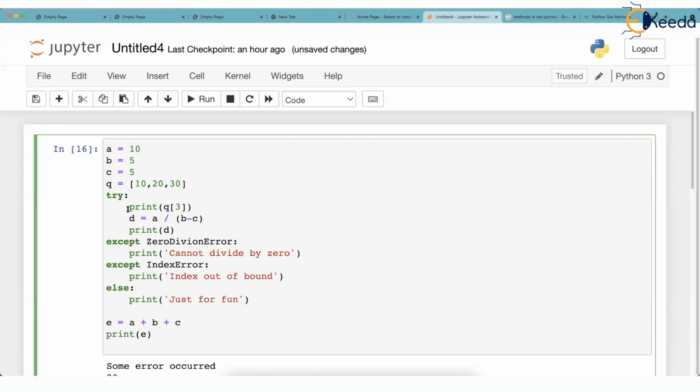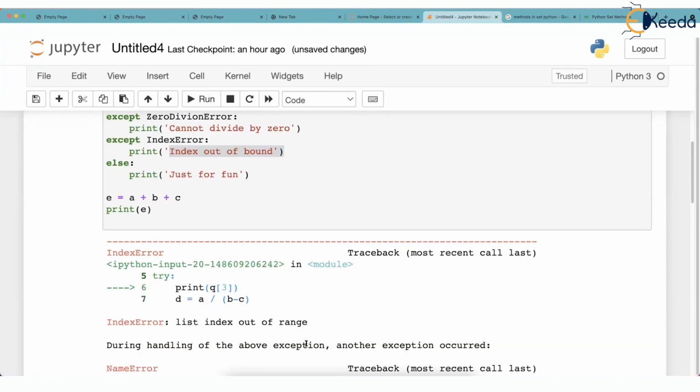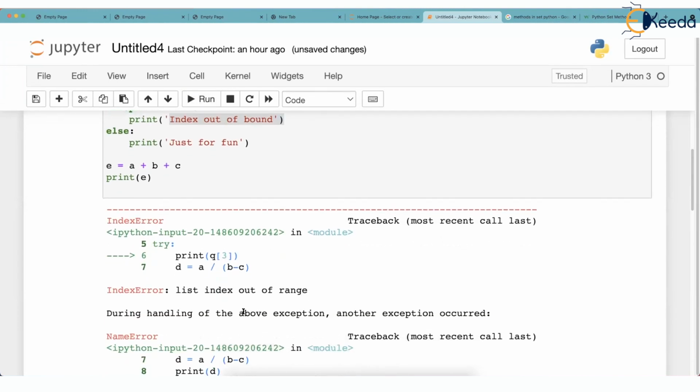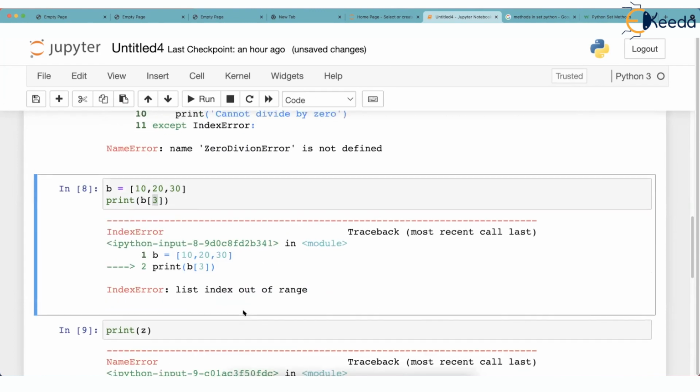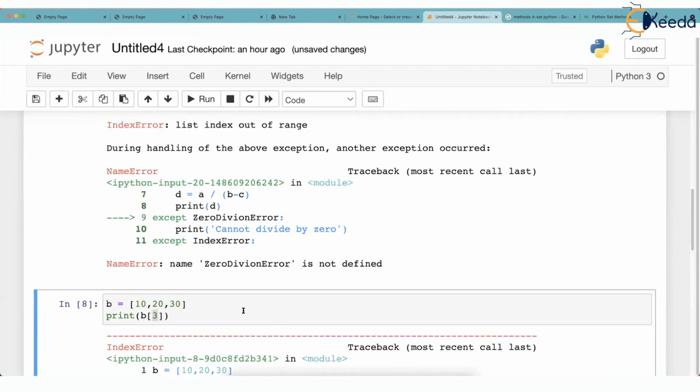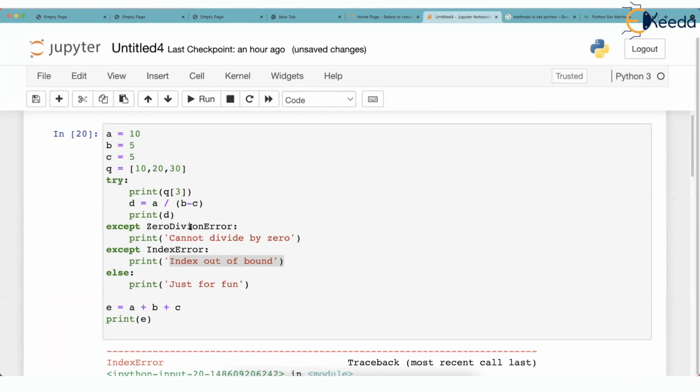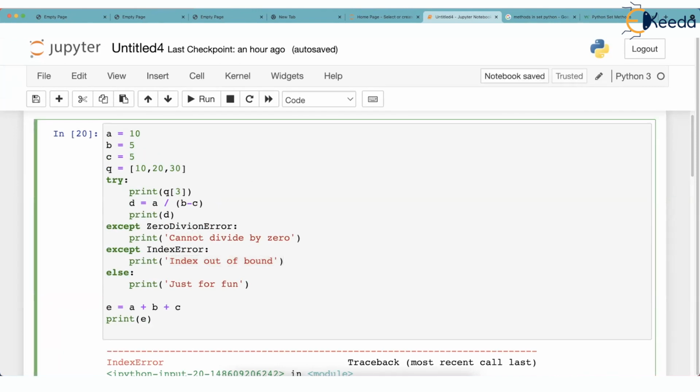Now you know that this is wrong because Q3 doesn't exist. You know an index error will be caused. This will print index out of bound. Correct? This surely will be printed, index out of bound. So let's see what will be the output. List index out of bound during handling the above exception. Zero division. Oh, I misspelled it. I'm so sorry. This is zero division error. And then index error. Fine.